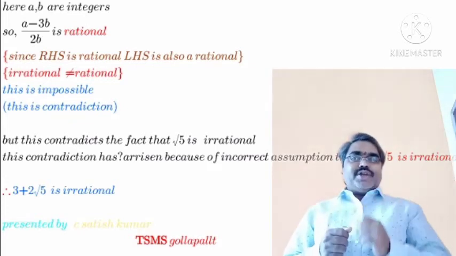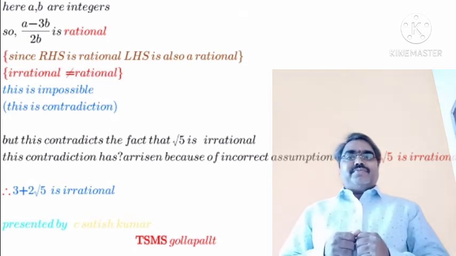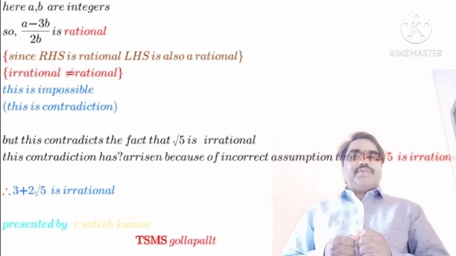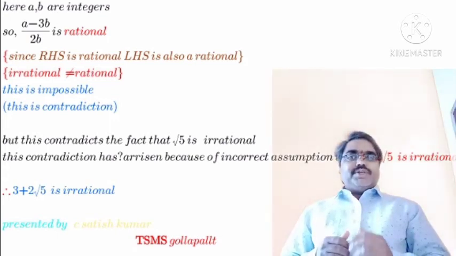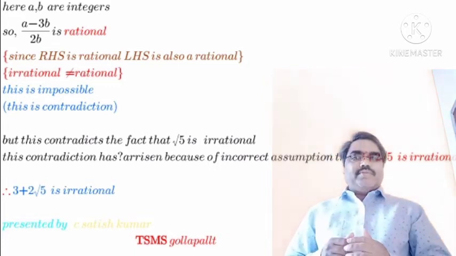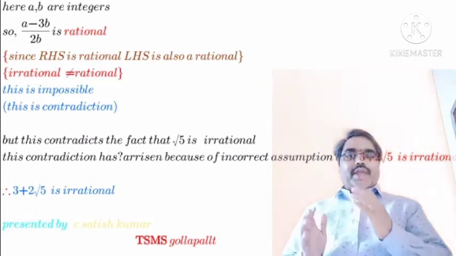We know that every rational number is in the form of p by q, where p and q are integers and q is not equal to 0. Since we are assuming that it is rational, let it be equal to a by b.